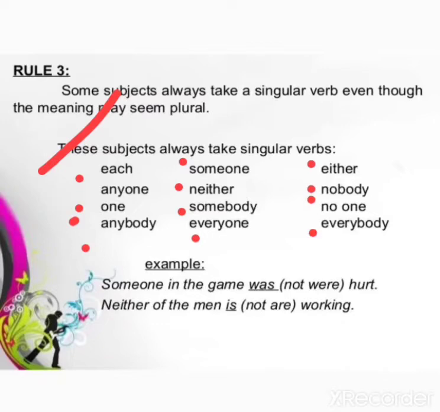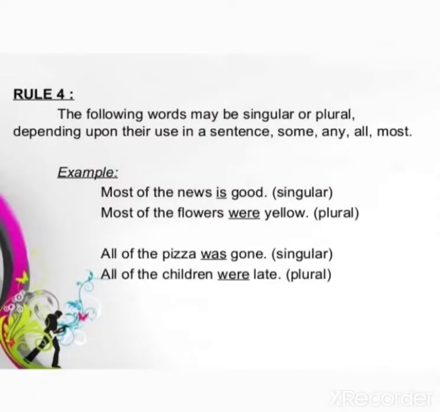All of these usually take singular verbs. For example, someone in the game was hurt. You cannot write were hurt. Neither of the men is walking. You cannot write are. So neither of the men is walking. Singular verbs.